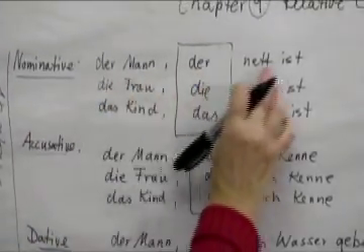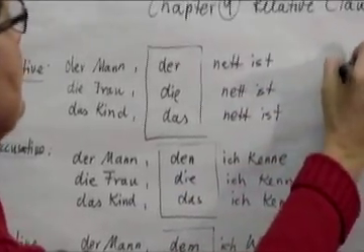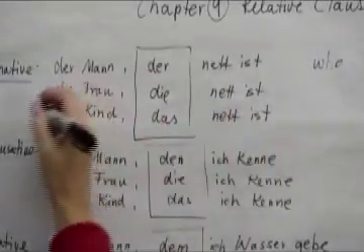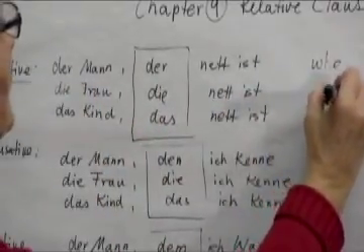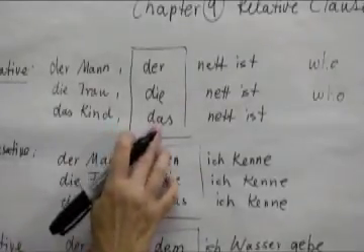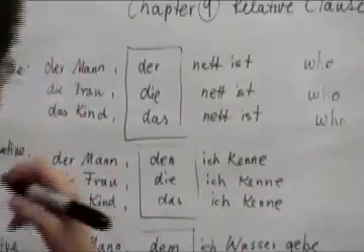Der Mann, der nett ist. The man who is nice. The woman, die Frau, die nett ist. The woman who is nice. The child, das Kind, das nett ist. The child who is nice.